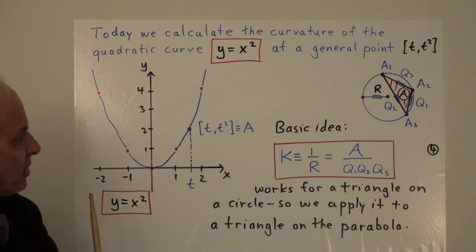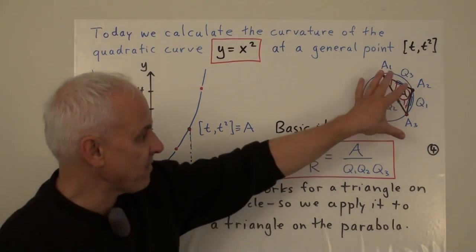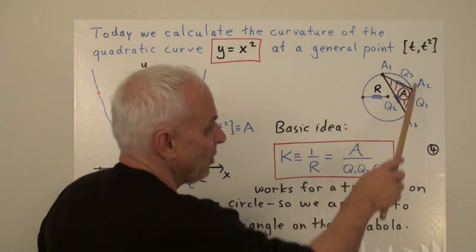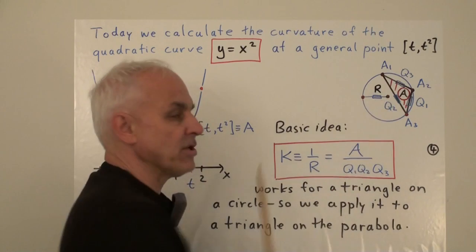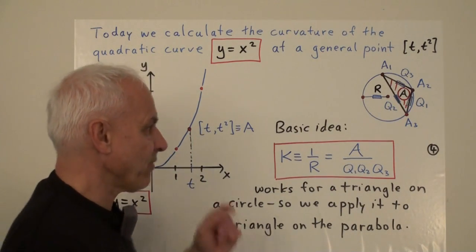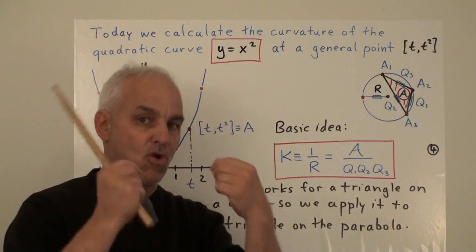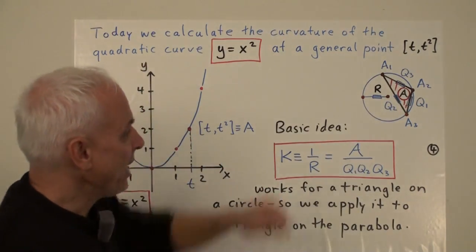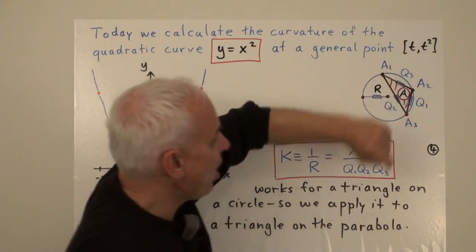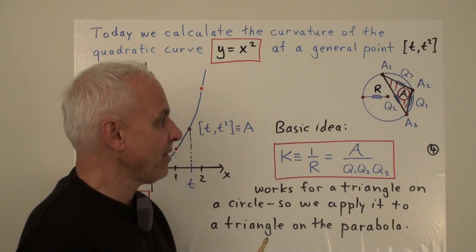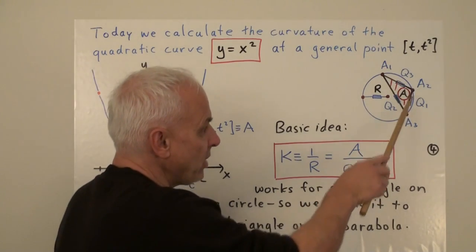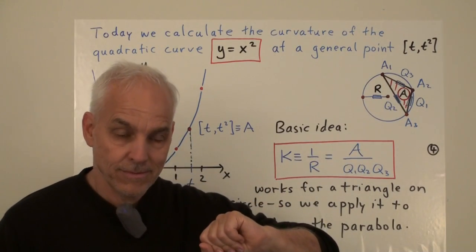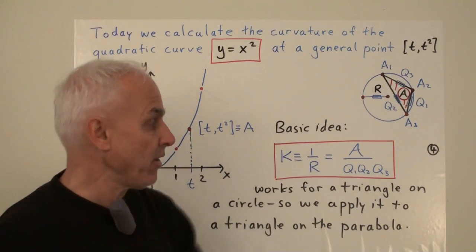And what we're going to do is use this basic fact that we've been talking about in our last video, that if we have a circle of circumquadrance R, so capital R is not the radius but the square of the radius, so actually the quadrance from the center to any point on it. And if we have 3 points on that circle forming a little triangle, then that triangle has quadrances Q1, Q2, and Q3, and has quadrea A. A is also 16 times the square of the area.